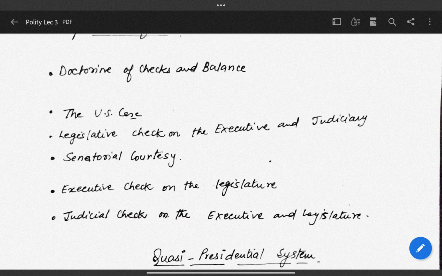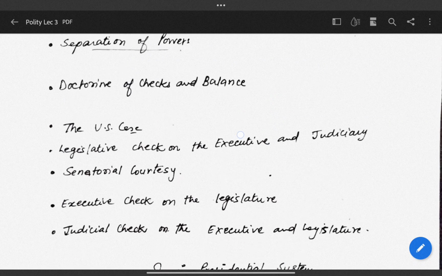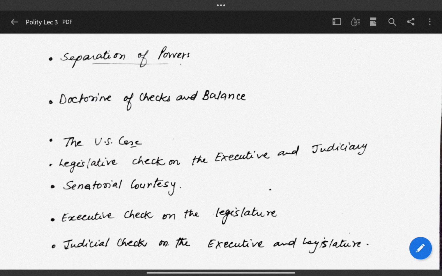And the third point is that the US President and the judges of the US Supreme Court can be impeached by the Congress. So whenever there is overpower of the President, or they are not following the Constitution, they can be impeached.